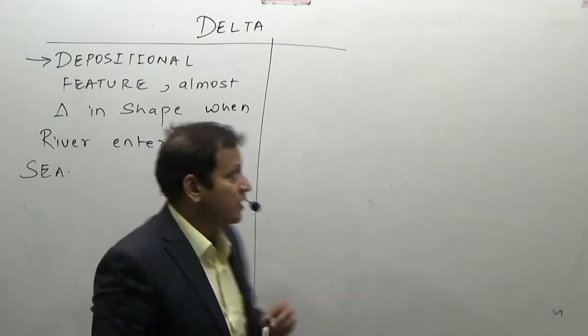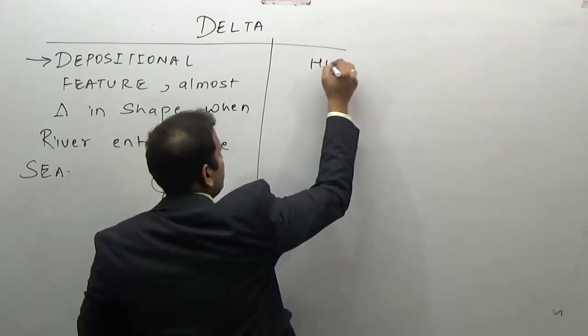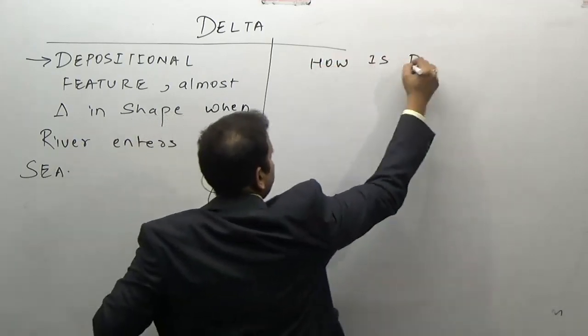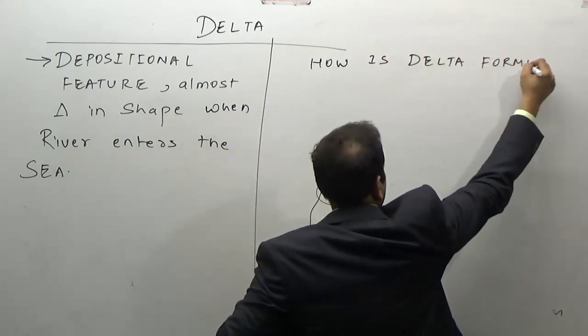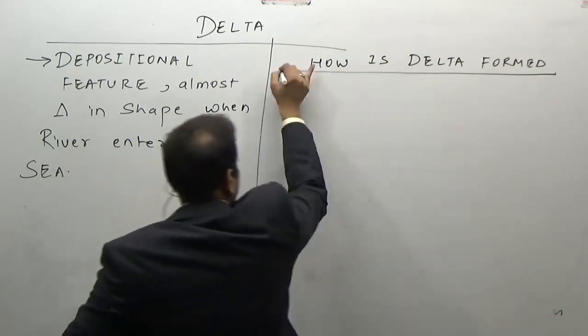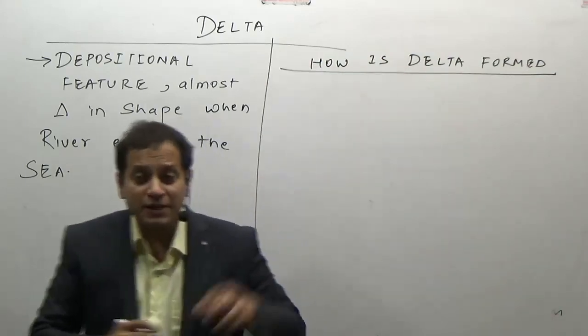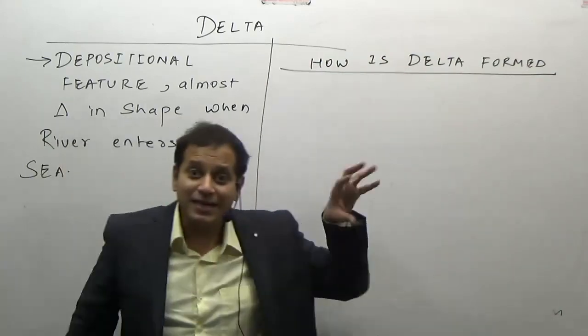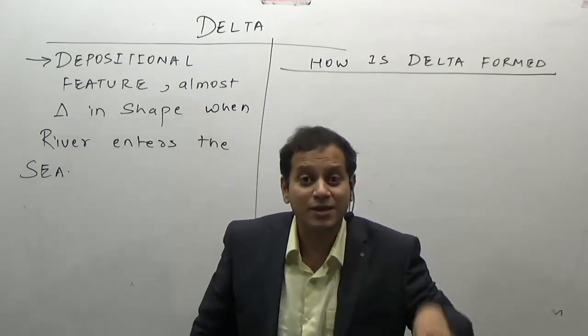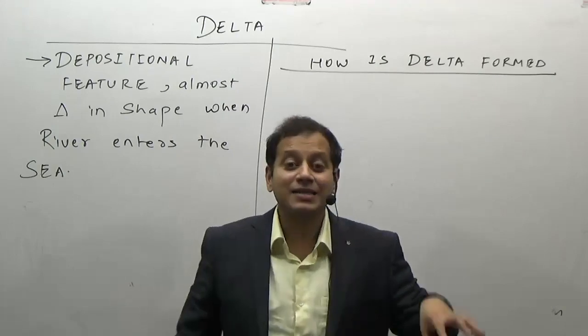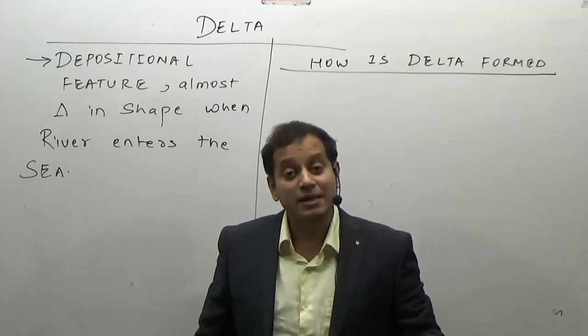Now, how is the delta formed? The river which enters into the sea region is bringing a lot of sediments. Due to the resistance by the sea water, the speed of the river is reduced. As a result, the river starts depositing.